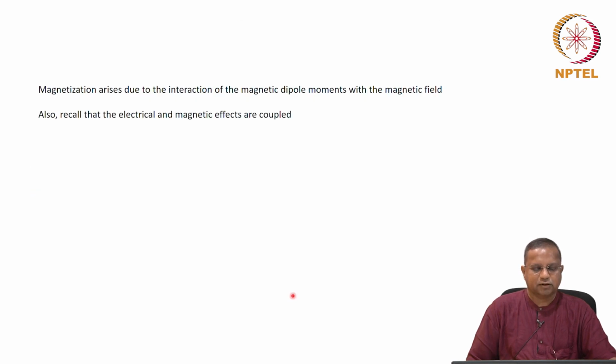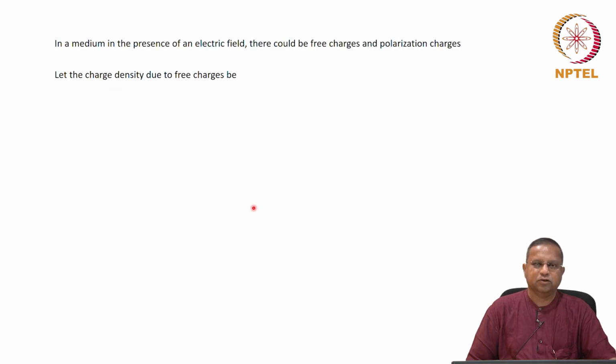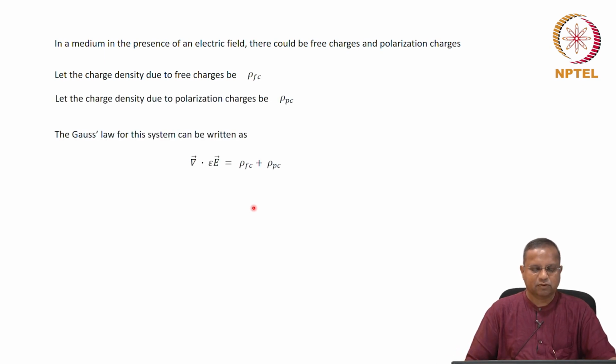And what we saw was that you could take the same Maxwell's equations, 1, 2, 3, 4, replace the permittivity of free space, epsilon naught, with the medium permittivity, epsilon, and everything is valid. Okay. So that way it is nice. Only thing is that you also had to replace the charge density with the sum of free charges and polarized charges.